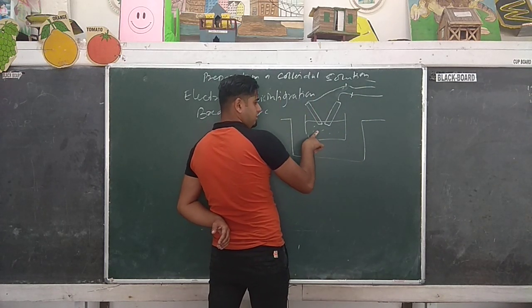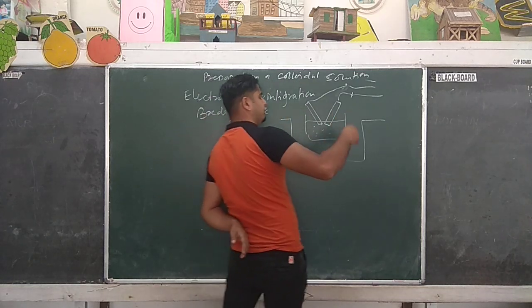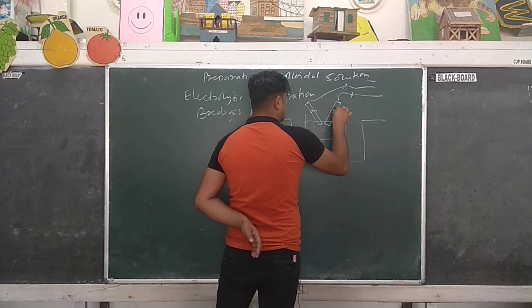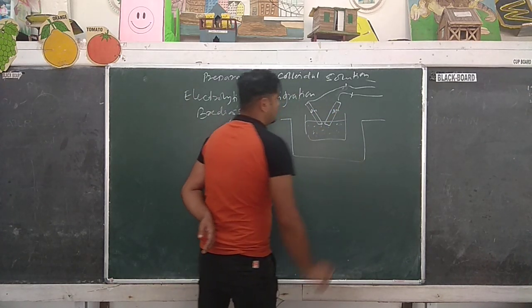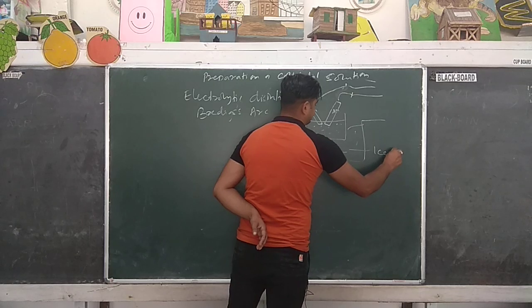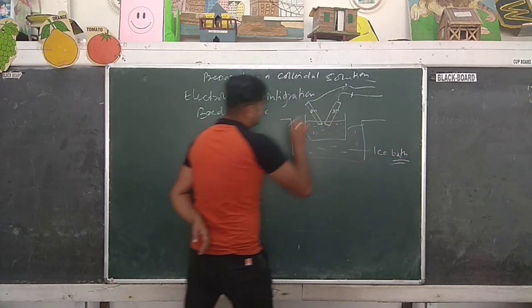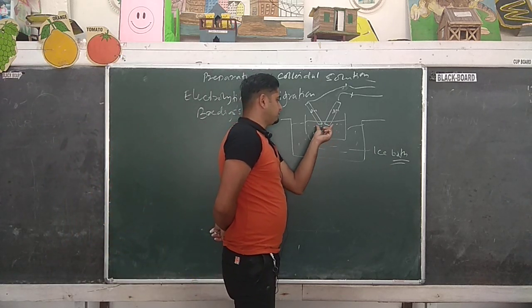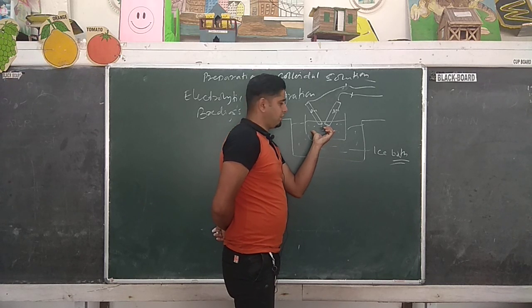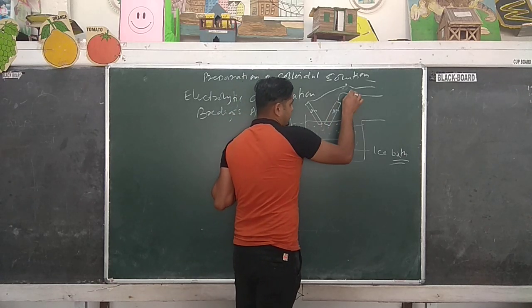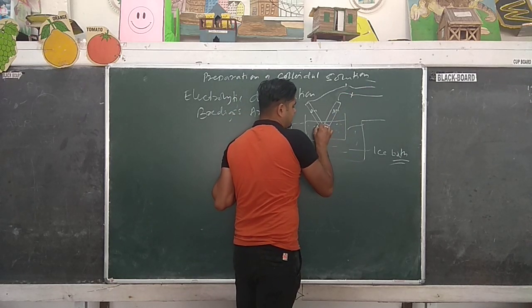of the metal whose sol you want to form. Suppose for example gold. So we use gold electrodes and a suitable dispersion medium. And here this outer portion is an ice bath. So this system is based on a principle called the condensation method. What happens when you apply high voltage here? Then the temperature here is very high.